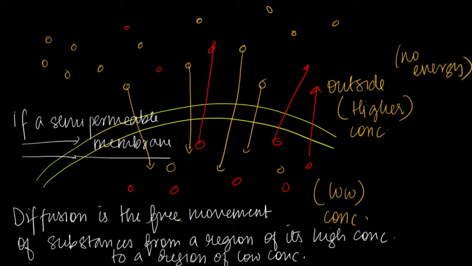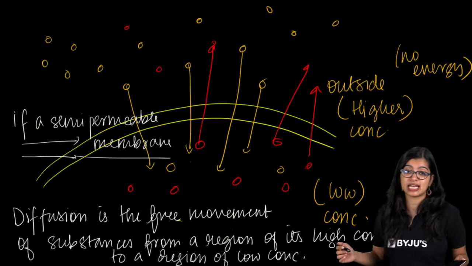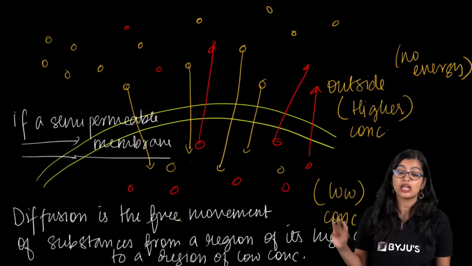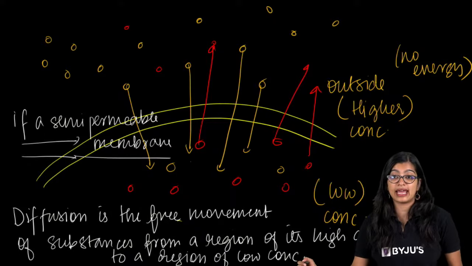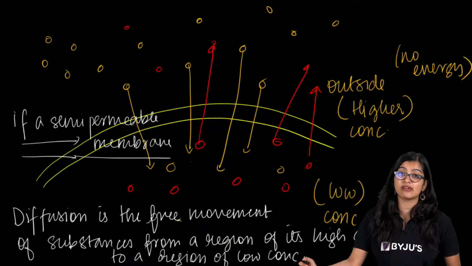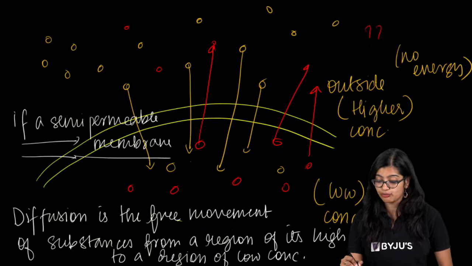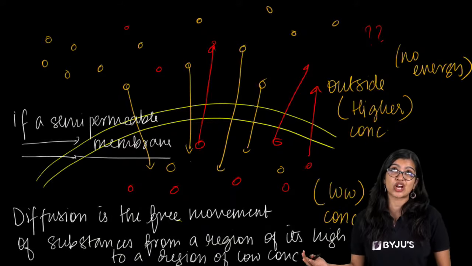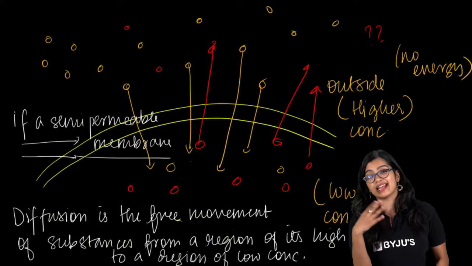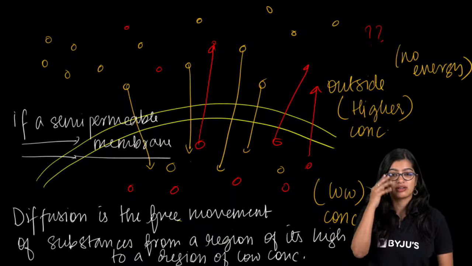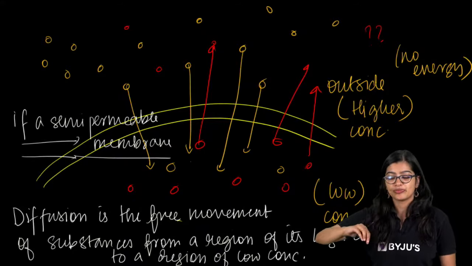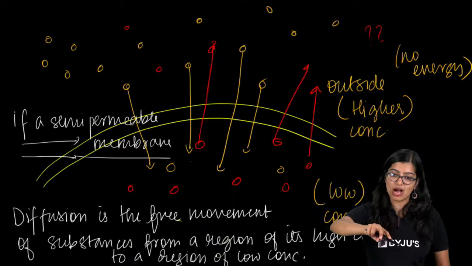My aim is that by the end of today, you understand everything. Yes, ma'am, kindly show previous slide. Tanishka, I will write it once again with the final set of things. Ma'am, how are questions made from this? In diffusion, mainly they will ask you what kind of movement it is, whether passive transport or active transport. Then they can ask you how gaseous exchange happens. Then it's like a 1 marker or 2 marker. That is something we need to know. Active movement I will tell you, stroma also I will tell you.